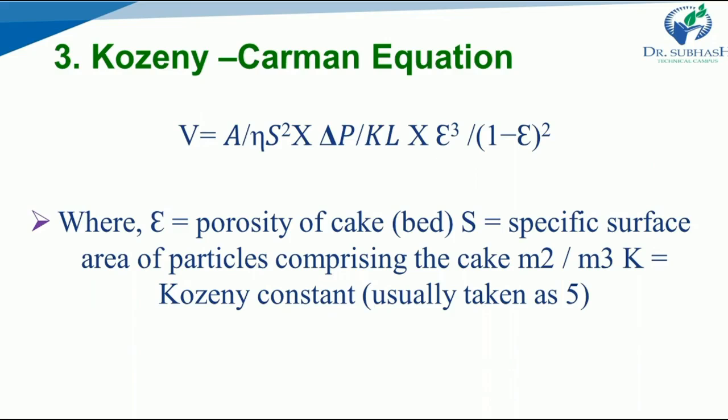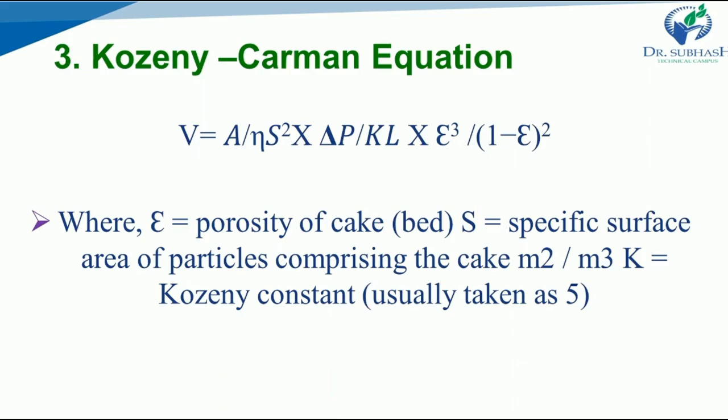By just looking at the equation, we cannot tell what it wants to say. The Kozeny-Carman equation is made applicable to a porous bed based on a capillary-type structure by including additional parameters, and it is widely used for filtration.